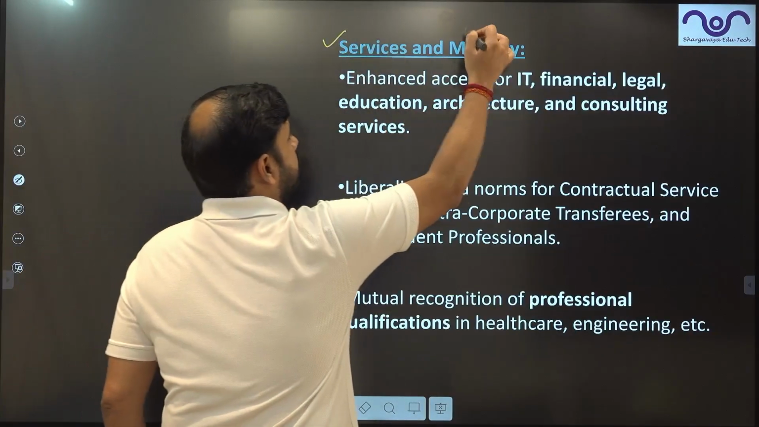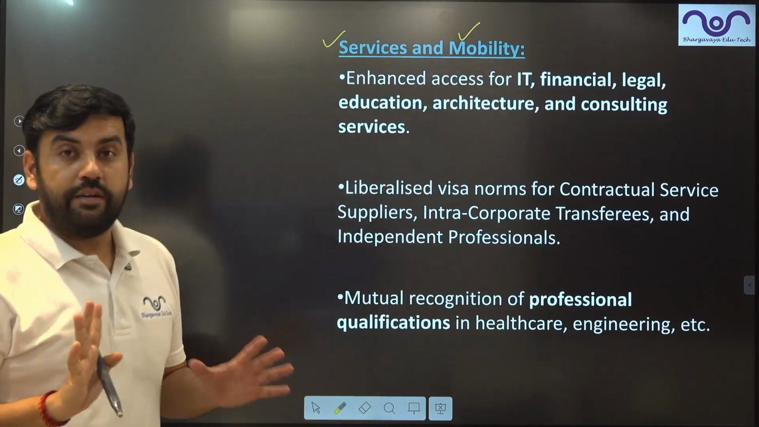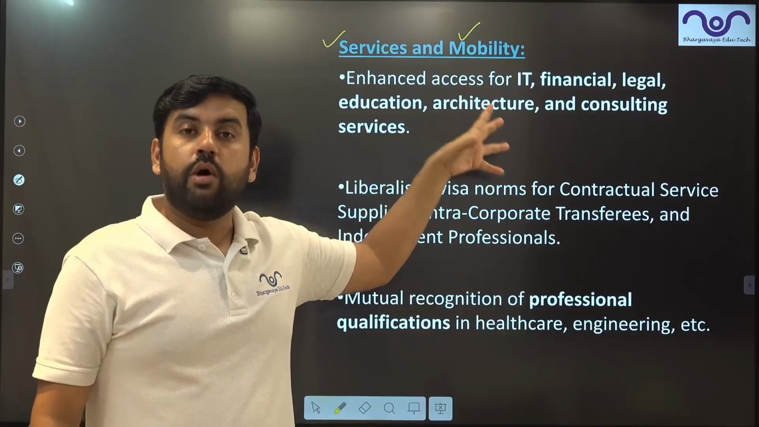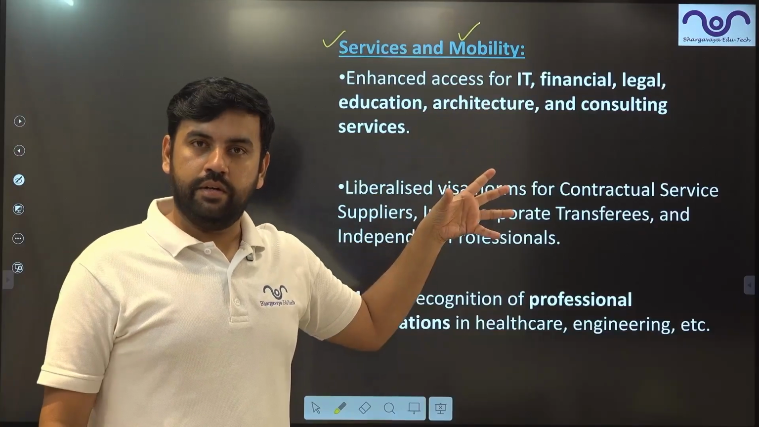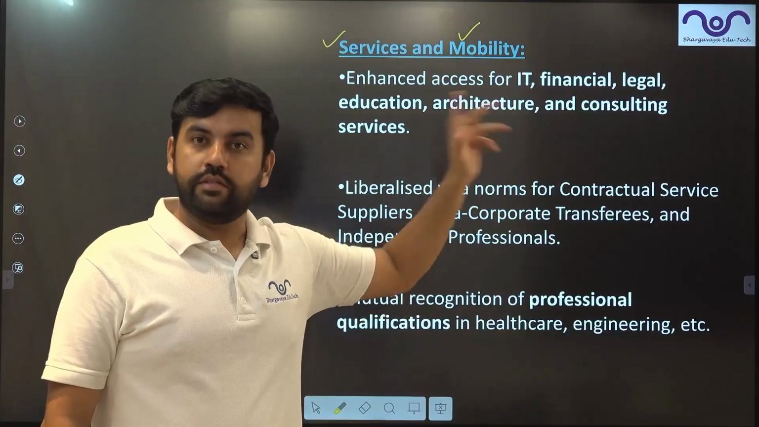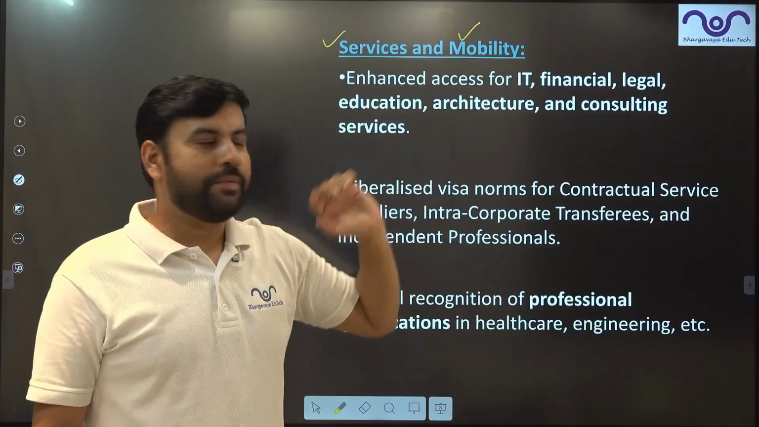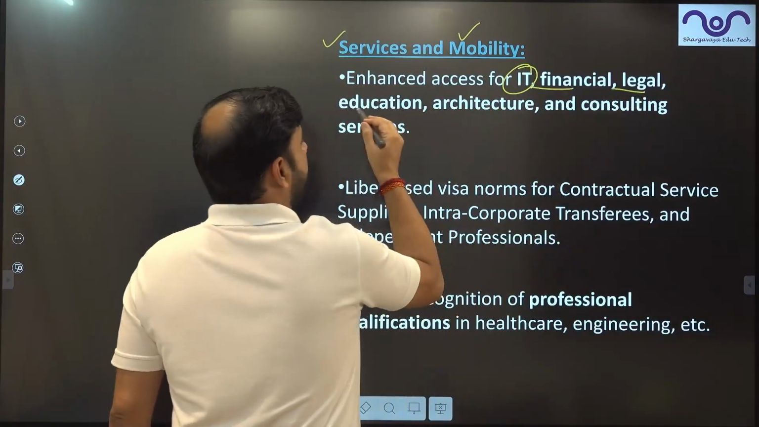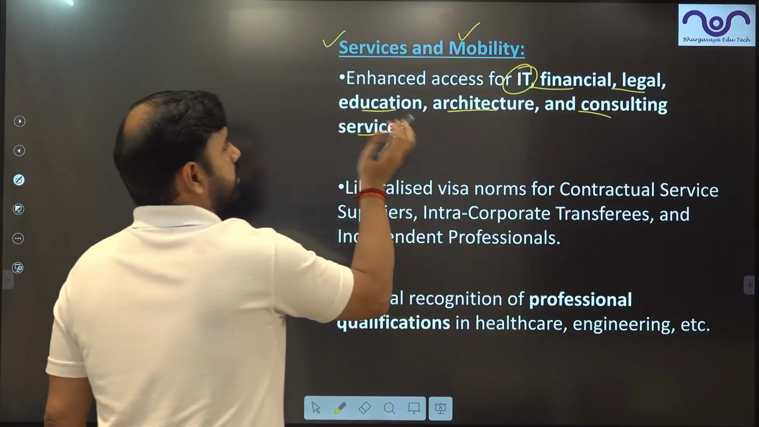What will happen to services and mobility? And please understand, when I talk about services, I talk about humans. I'm talking about labor, skilled labor, transferring from India to others, not donkey route. Please mind that. Enhanced access for IT, financial, legal, education, architecture, consulting services.